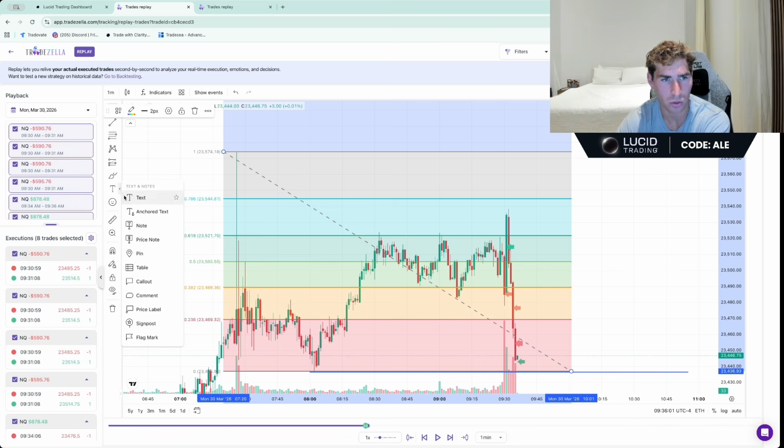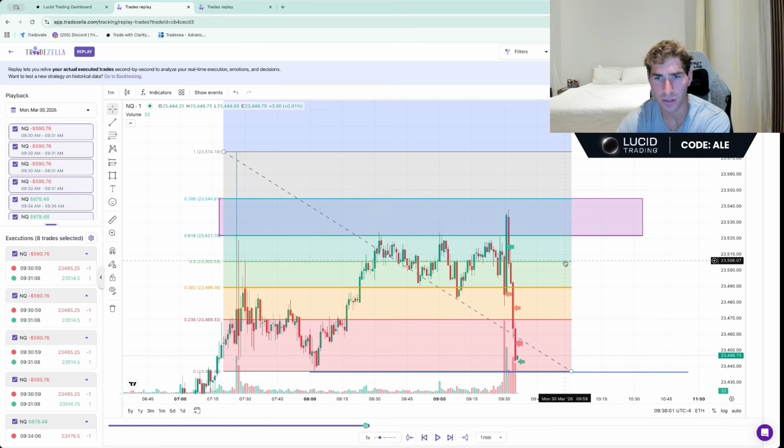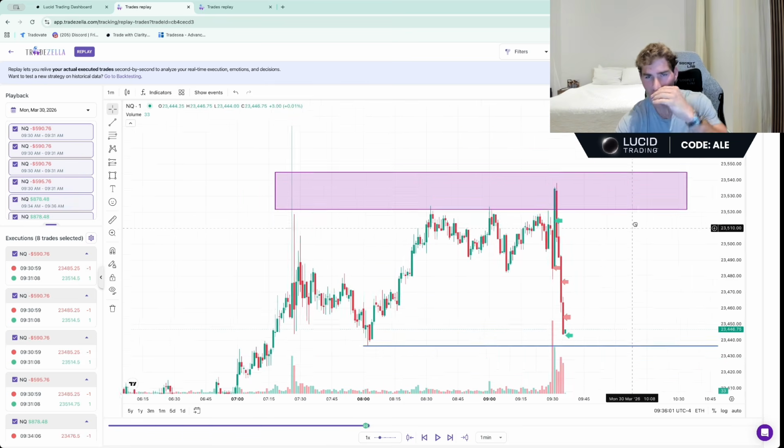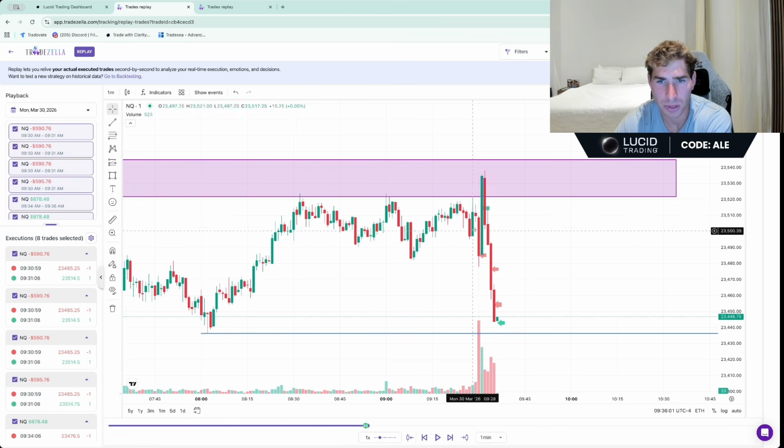Where's the square tool? Here we go. Think of this as an imbalance, all right? So I see price rejecting this pre-market, and then we push lower at market open, right? 9:30 dumps. What I do here, I short at 9:30.